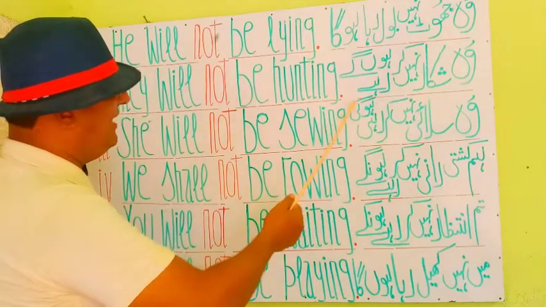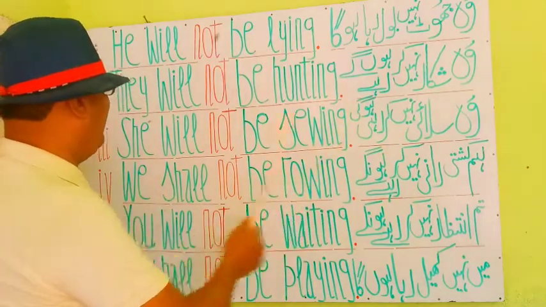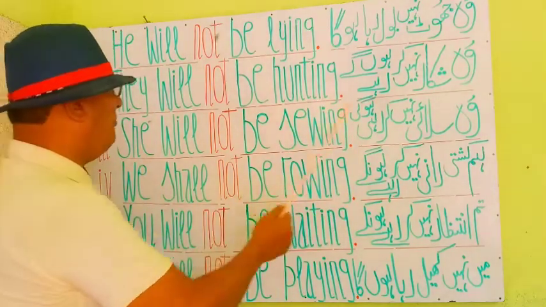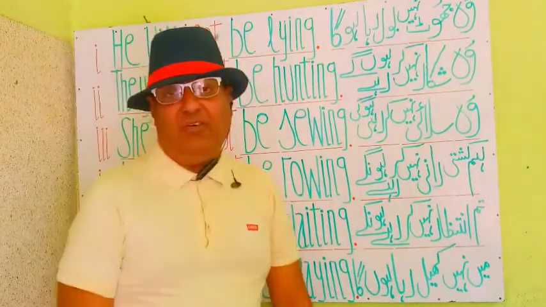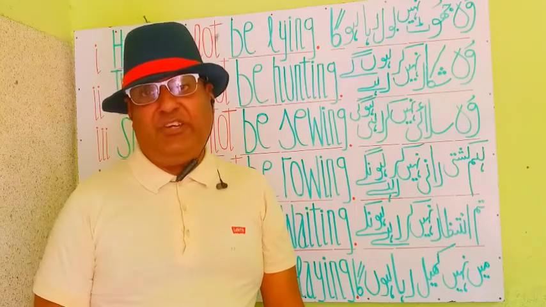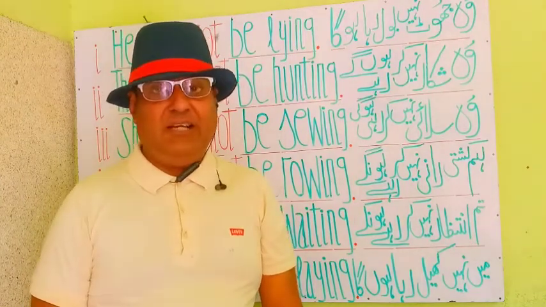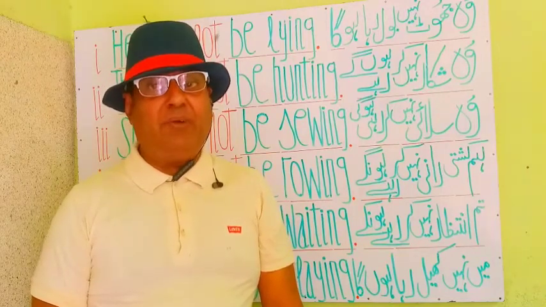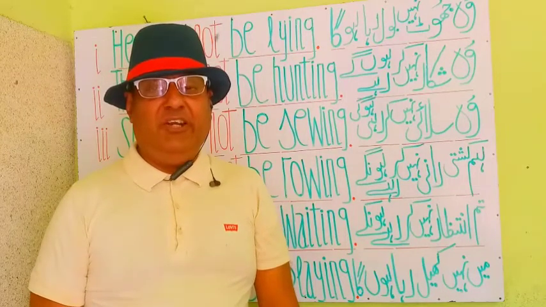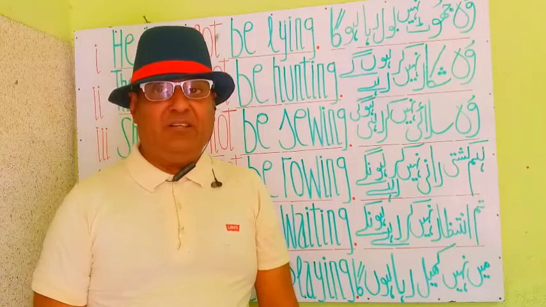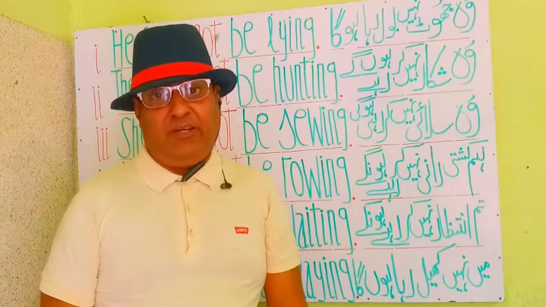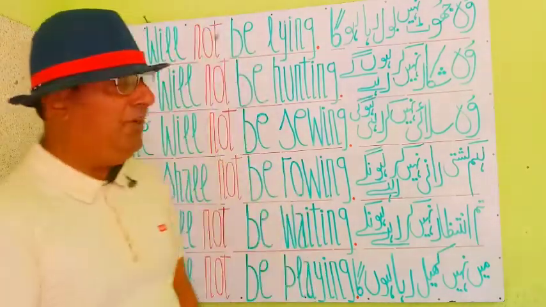So, they will not be hunting. वो शिकार नहीं कर रहे होंगे. Here's a beautiful sentence in future continuous tense. फेल मुस्तक़बिल जारी से कहा जाता है, आने वाले वक्त में काम का होने का इंडिया मिल रहा है. This sentence shows that the work's continuity will be in coming time, will be in future. Let's see the next statement. आइए अगले जुमले को देखते हैं.